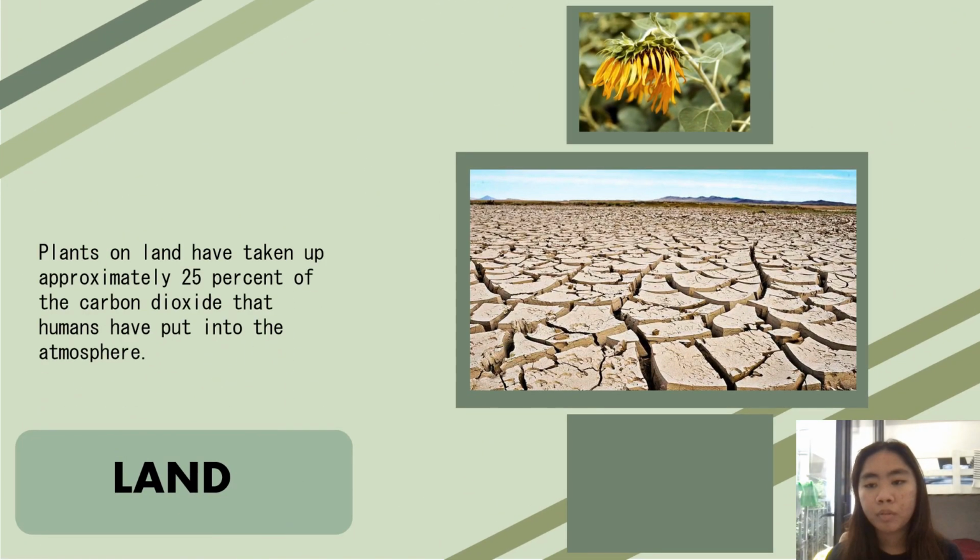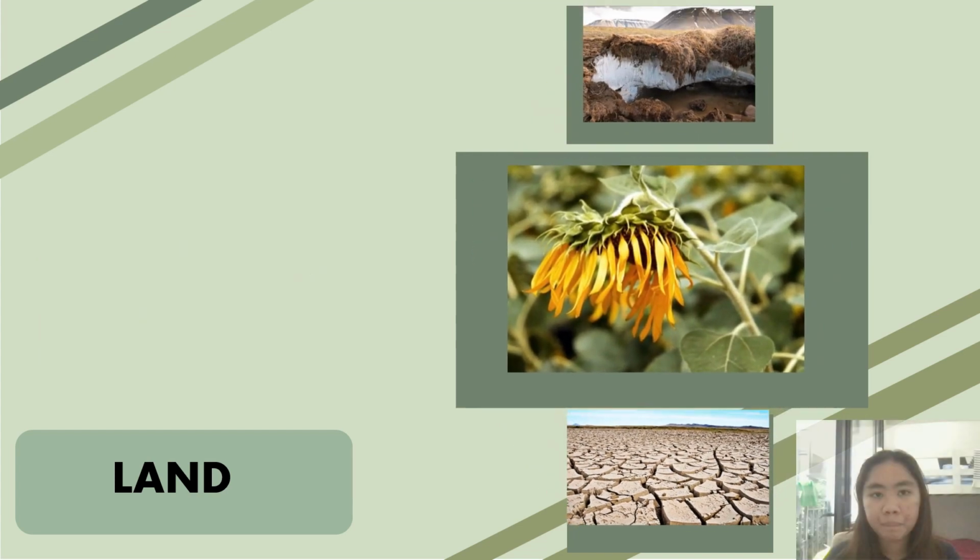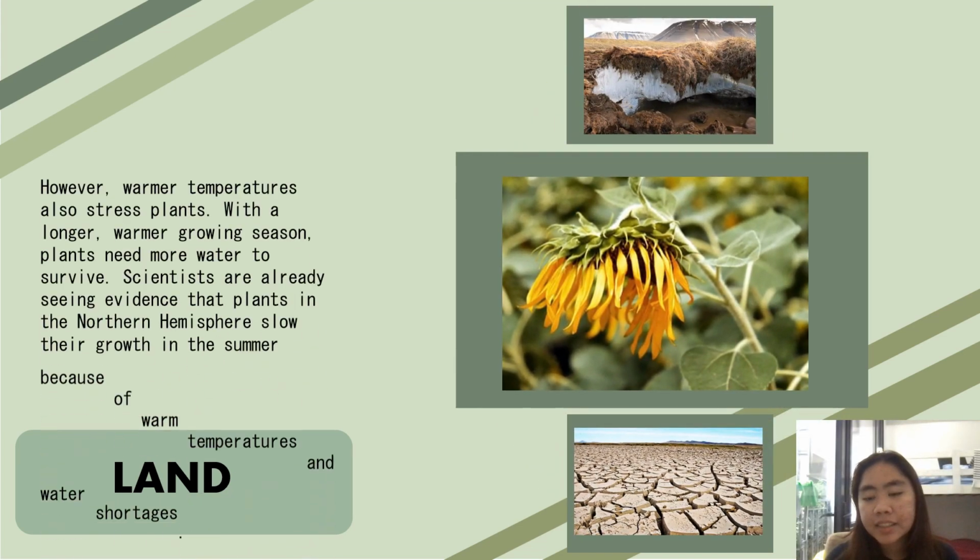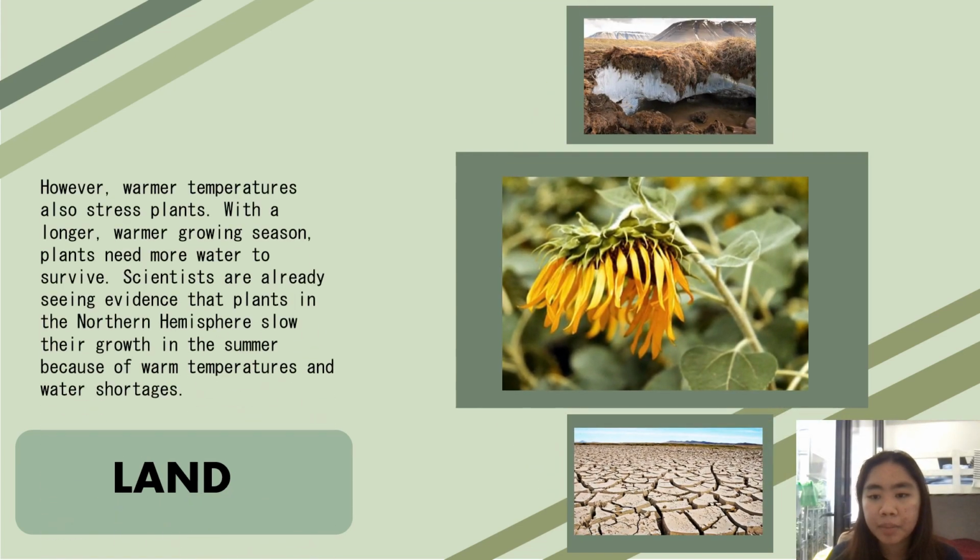Plants on land have taken up approximately 25% of the carbon dioxide that humans have put into the atmosphere. The amount of carbon that plants take up varies greatly from year to year, but in general, the world's plants have increased the amount of carbon dioxide they absorb since 1960. Only some of this increase occurred as a direct result of fossil fuel emissions. The biggest changes in the land carbon cycle are likely to come because of climate change. Carbon dioxide increases temperatures, extending the growing season and increasing humidity. Both factors have led to some additional plant growth.